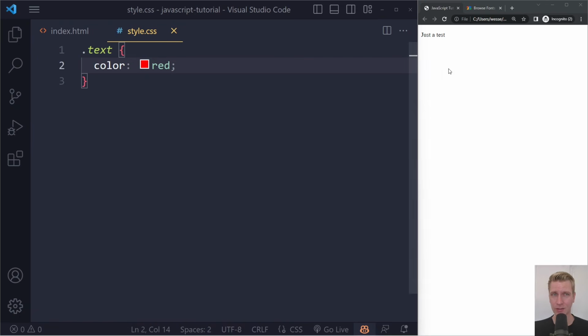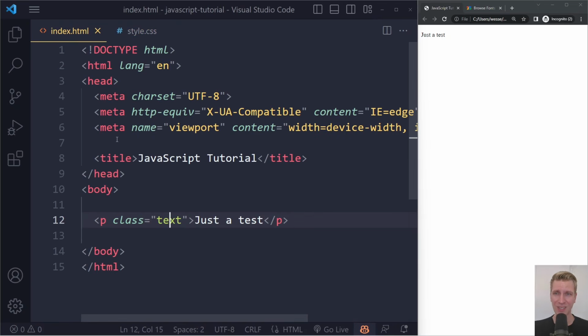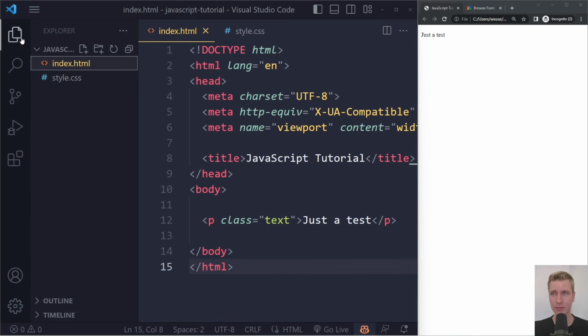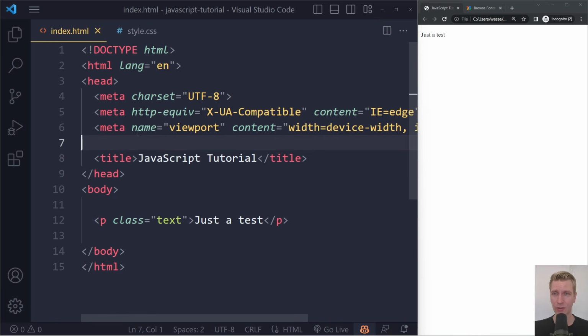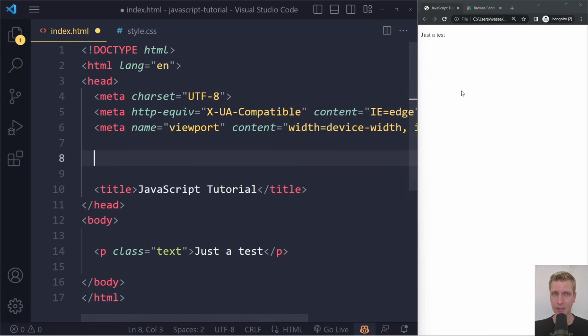Right, so if I save here and now I refresh, the text does not become red. And this is very important, because the reason it doesn't become red is because the browser receives this HTML file. If I refresh here, we're just reloading this HTML file. So the browser will go through the HTML file line by line, and never does it see anything that links to the CSS file. So it doesn't know that this CSS file exists, even though on our computer it's in the same folder. In the HTML file, we're not linking to that. So typically, when you don't see any CSS being applied, it's because you forgot to link to it.